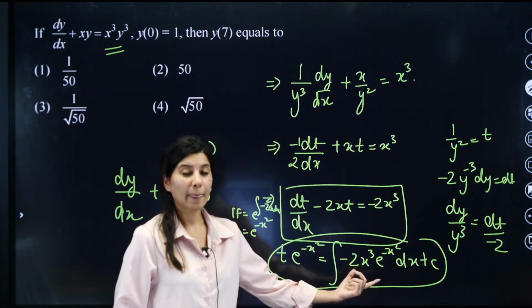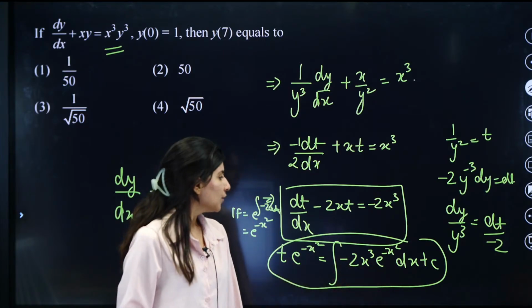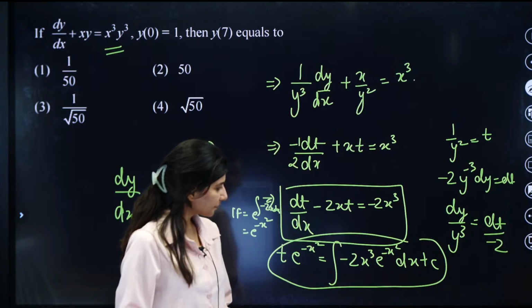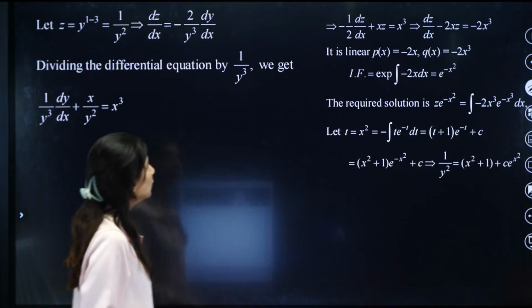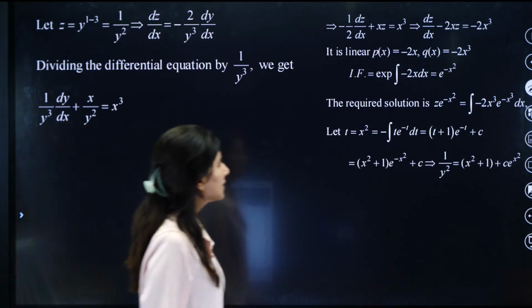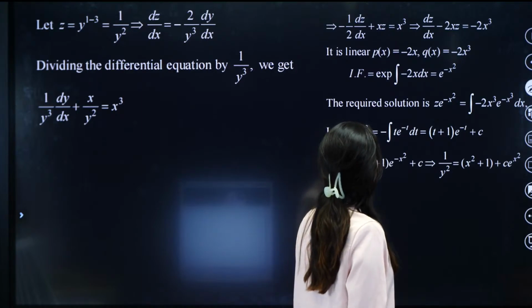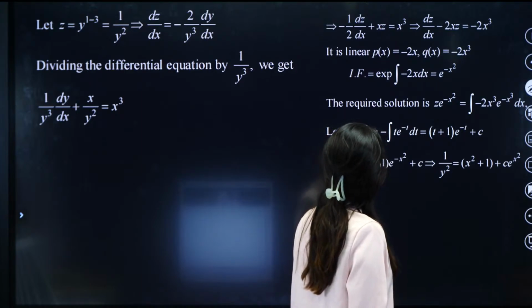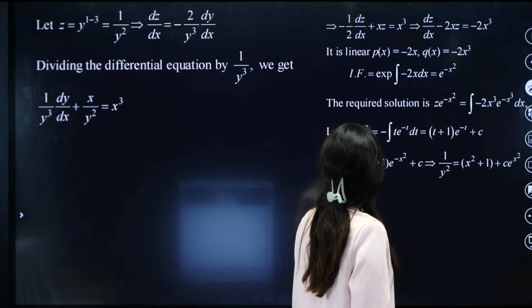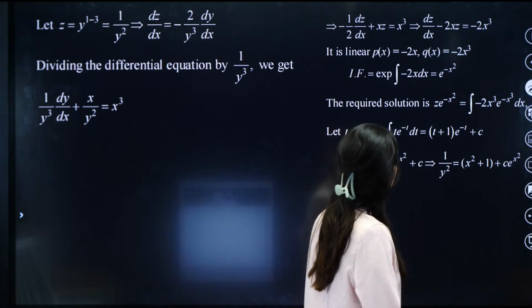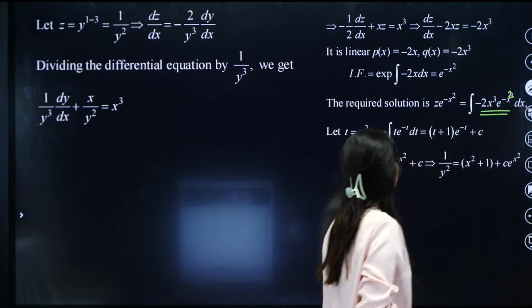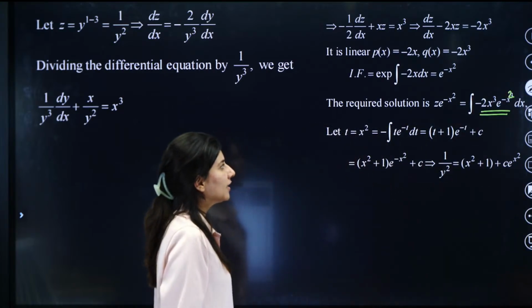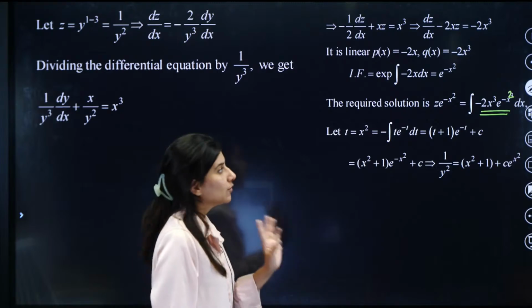How to do this integration? So this is the integration of e raised to power minus x square. Yes, x square. So you need to just do this integration. How to do that? By putting x square equals t.